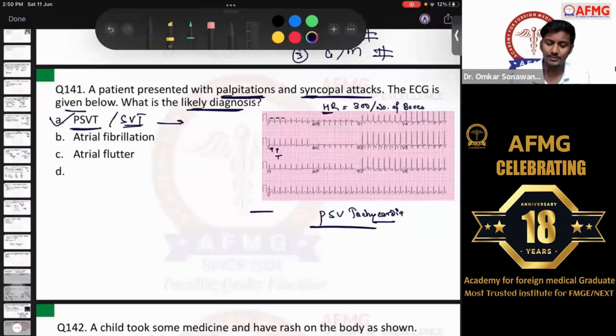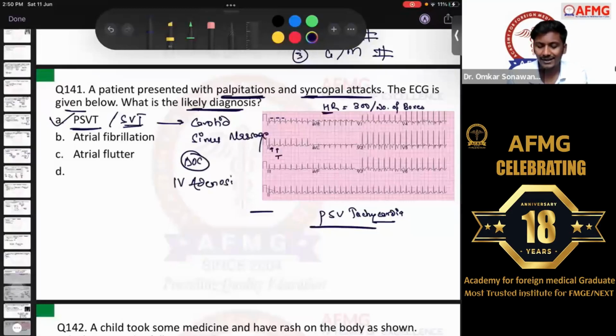The first line management in PSVT is definitely a carotid sinus massage. First line they have asked you previously, it was a carotid sinus massage. And the drug of choice, if they ask you, definitely it is IV adenosine. That is the shortest acting antiarrhythmic drug, with a half-life of almost 10 seconds, right?